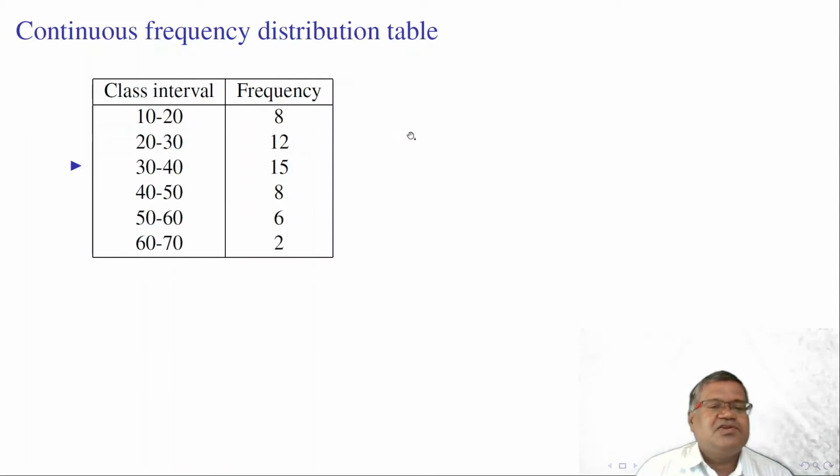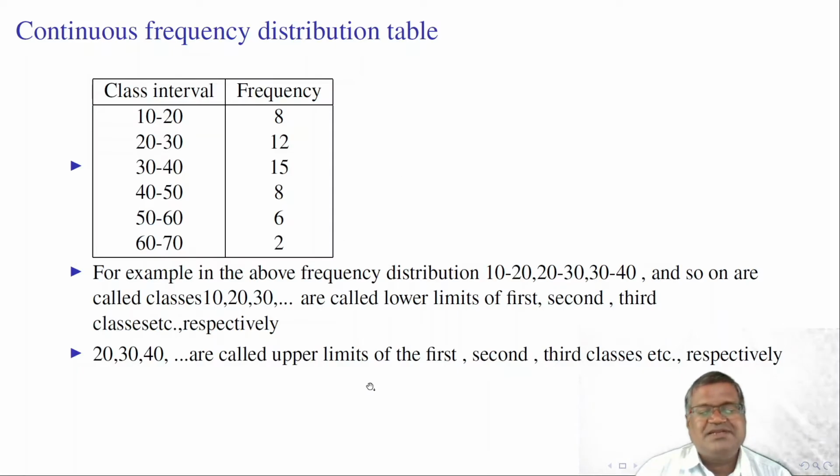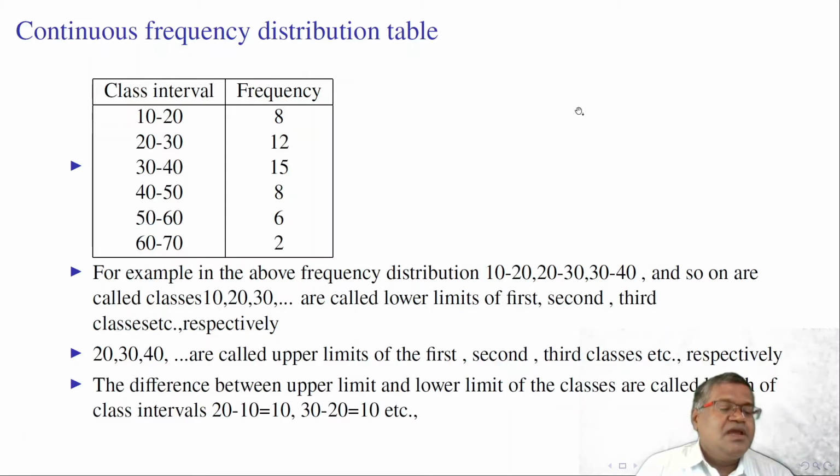20 to 30, 12. For example, in the above frequency distribution, 10 to 20, 20 to 30 are the classes, and 10, 20, 30 are the lower limits, and 20, 30, 40 are the upper limits of the first, second and third classes respectively. The difference between upper limit and lower limit of the classes is called length of the class interval. That is 20 minus 10 is 10 here. There may be unequal class intervals also.